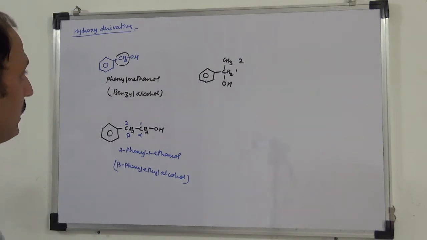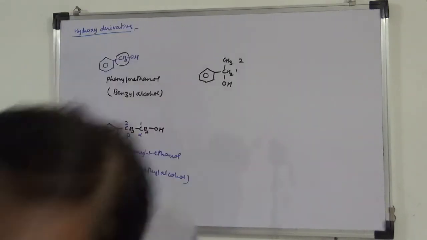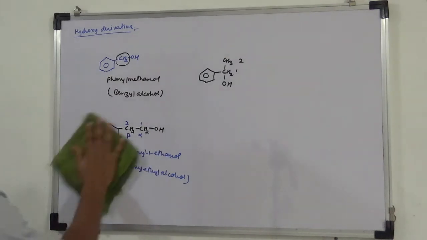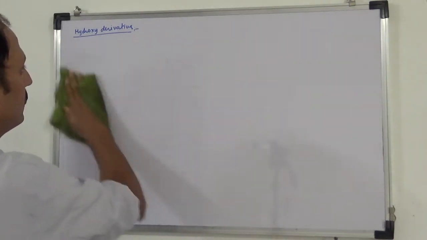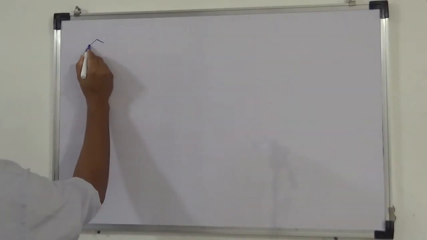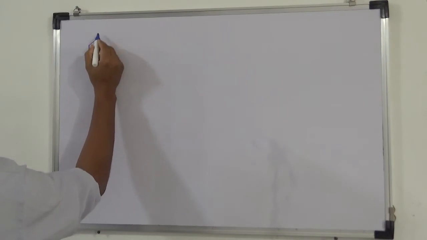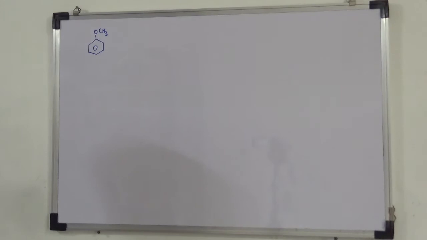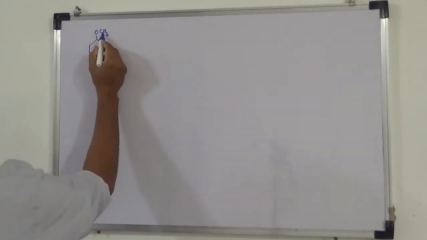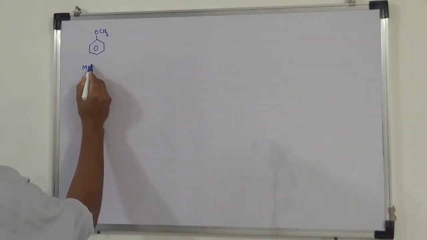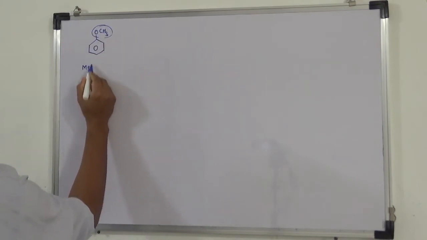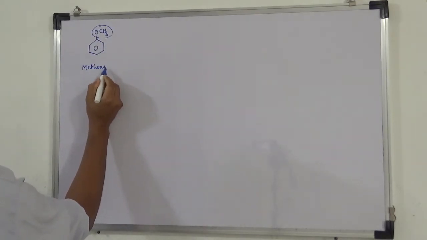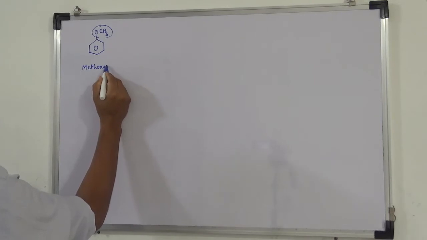Next is aromatic ether. Aromatic ether, here also questions come directly on trivial names, okay. So OCH3, this is first. You can first write methoxybenzene. Again this group is methoxybenzene.